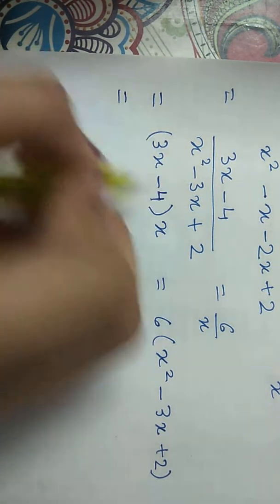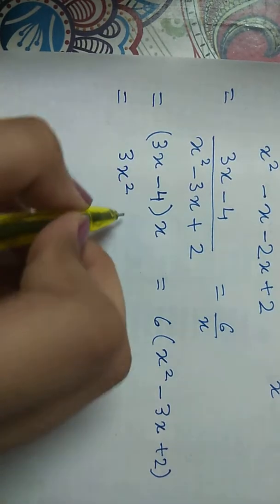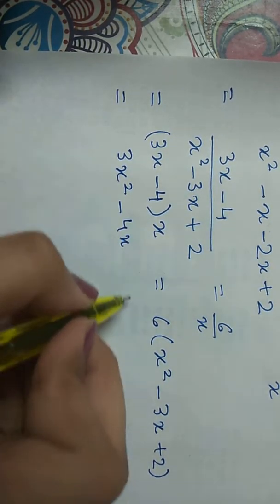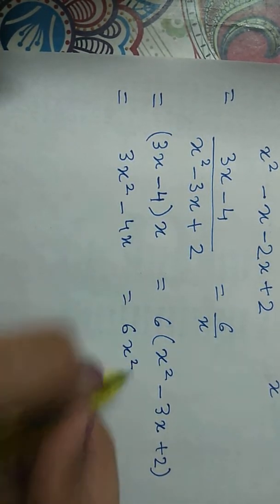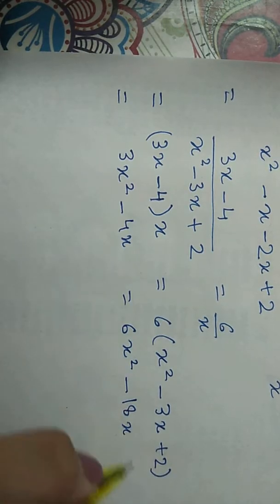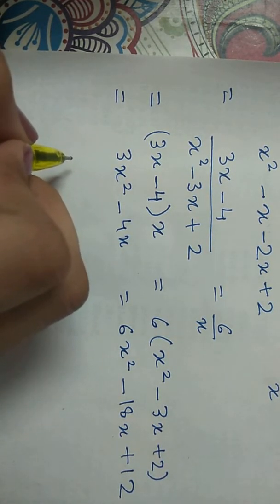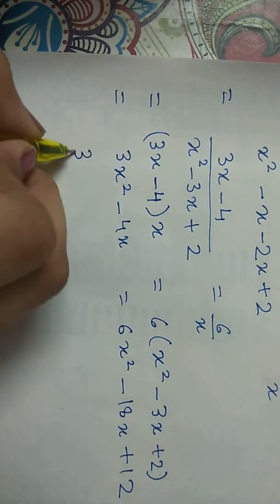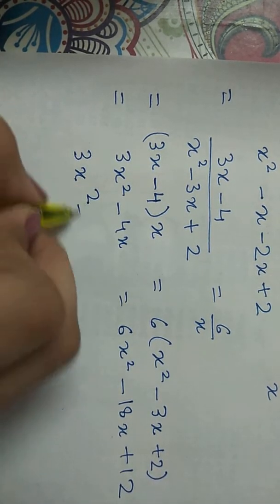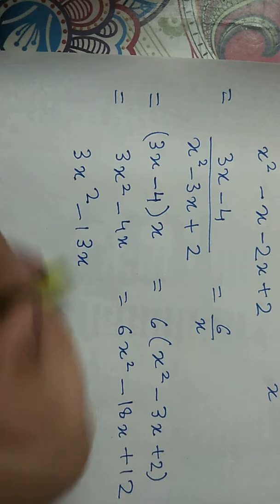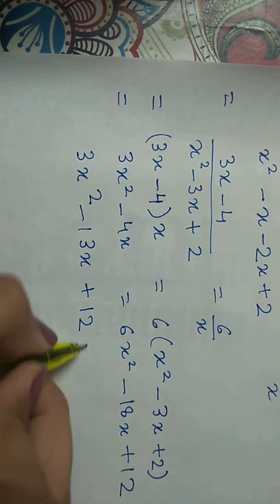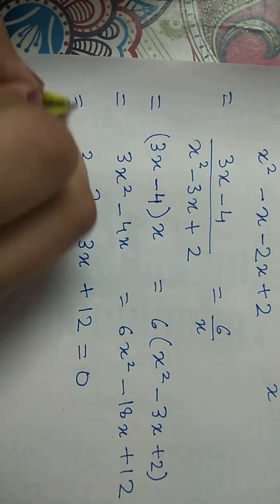Now multiplying, 3x square minus 4x is equal to 6x square minus 18x plus 12. Now if you will solve this equation, you will be getting 3x square minus 13x plus 12 is equal to 0.